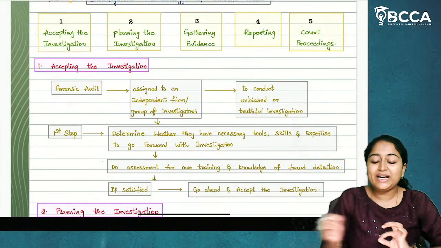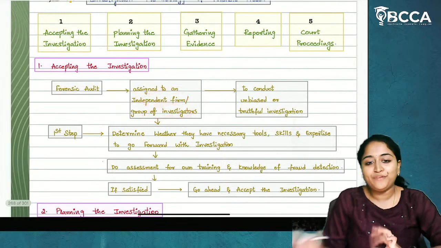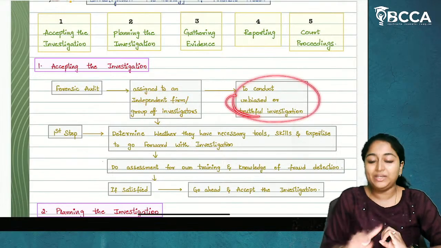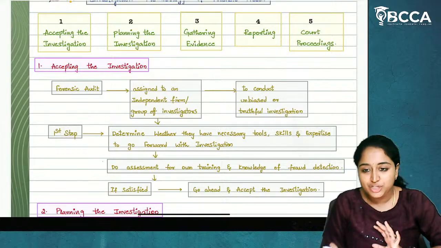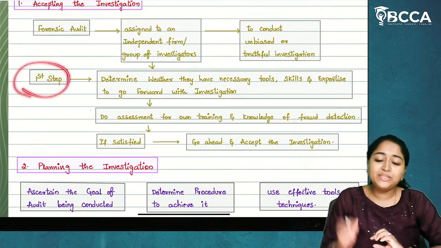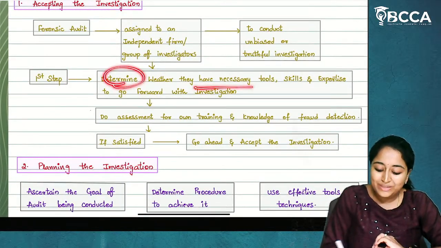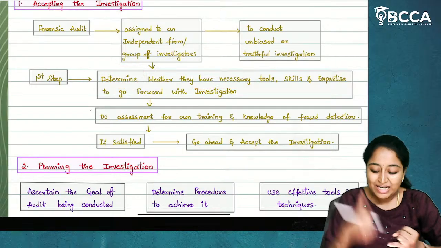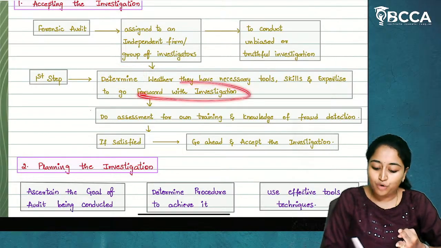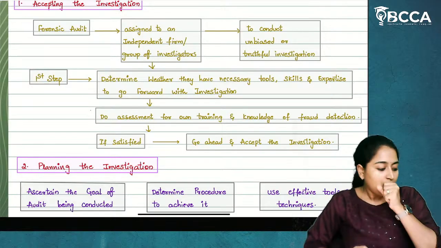Forensic audit is assigned to an independent firm or group of investigators so that there will be an unbiased or truthful investigation. The first step in this forensic audit is determining whether they have the necessary tools, skills and expertise to go forward with the investigation.